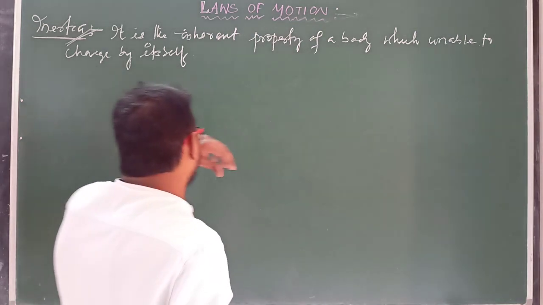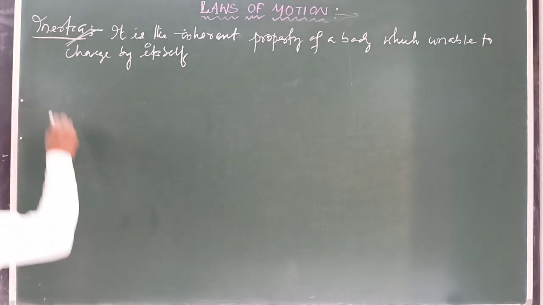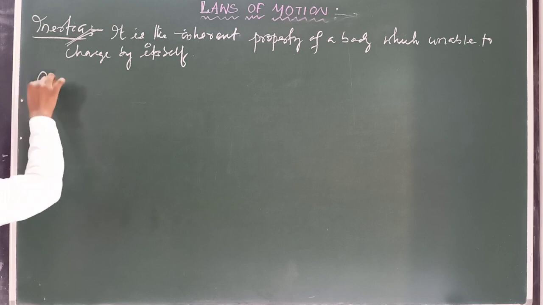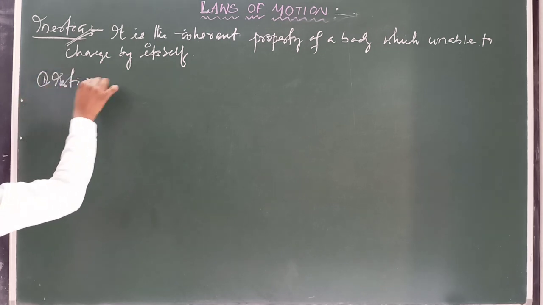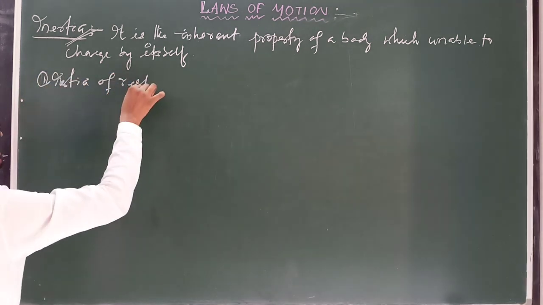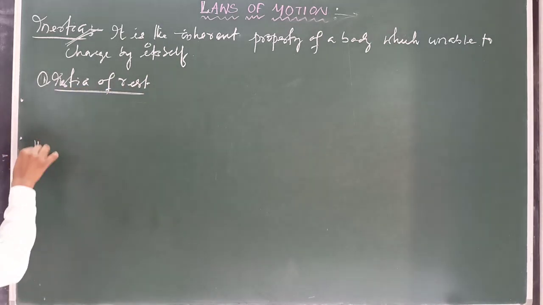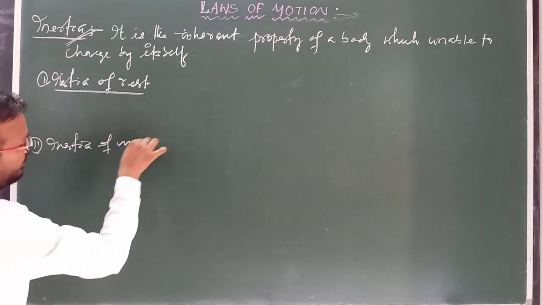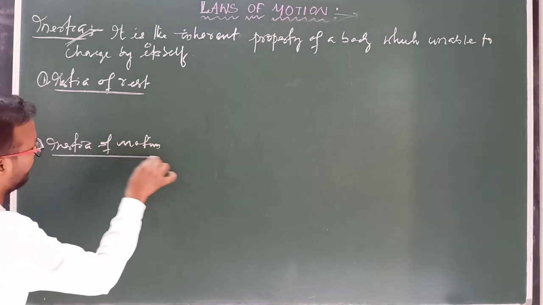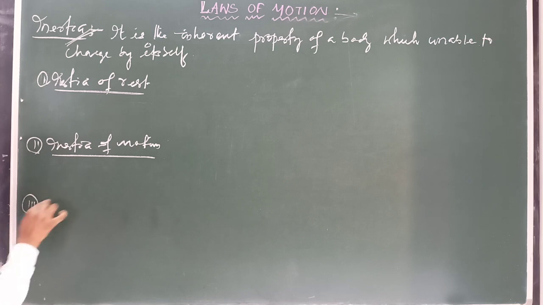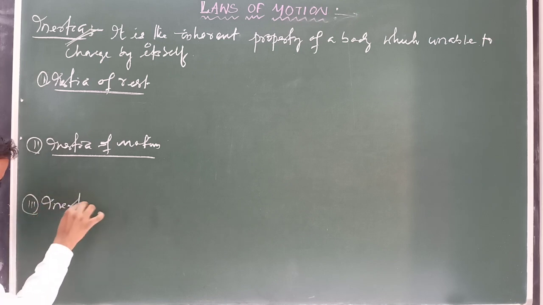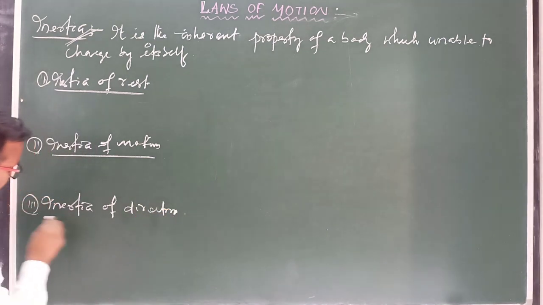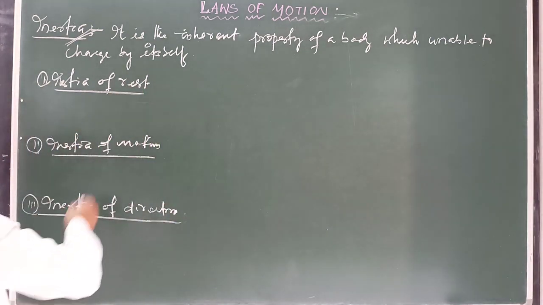Clear? So inertia is basically of three types. The first one, inertia of rest, the second one, inertia of motion, and the third one, inertia of direction. So inertia of rest means